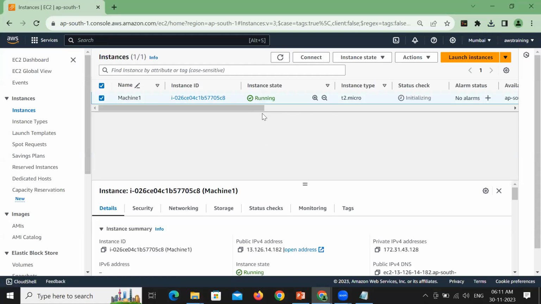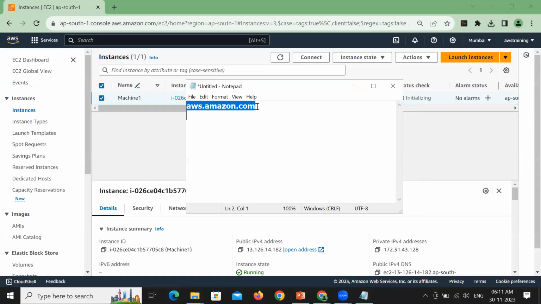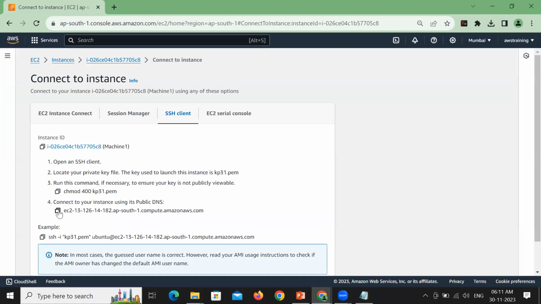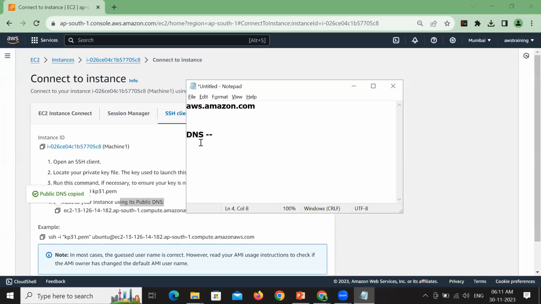Yes, the machine is in running state. How can you connect to that particular machine? If you want to connect to the machine, you need to have the DNS. How do you get the DNS? Select the machine you want to connect to, click on the Connect button, and get the DNS. This is the DNS of that particular EC2 machine.